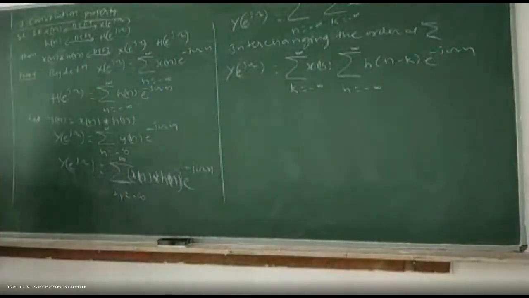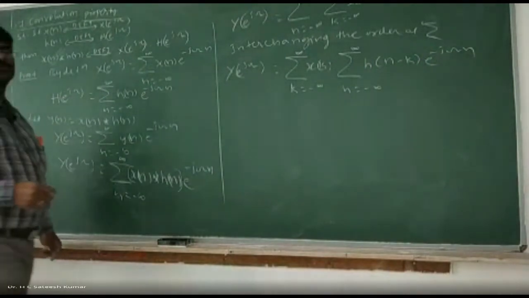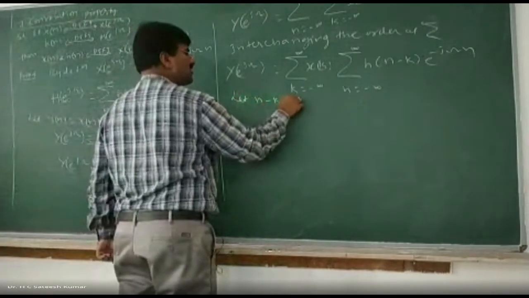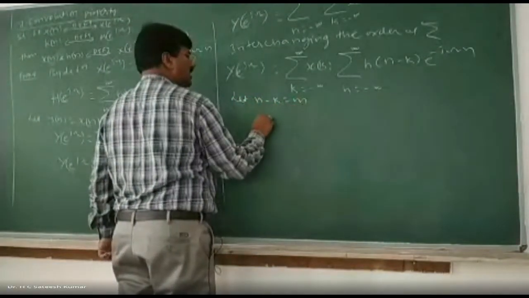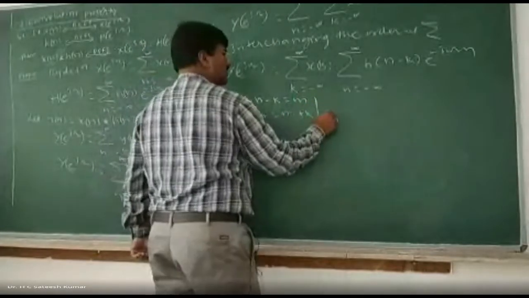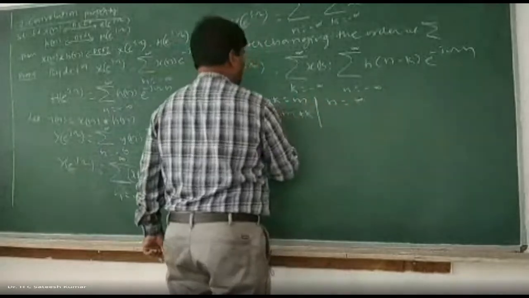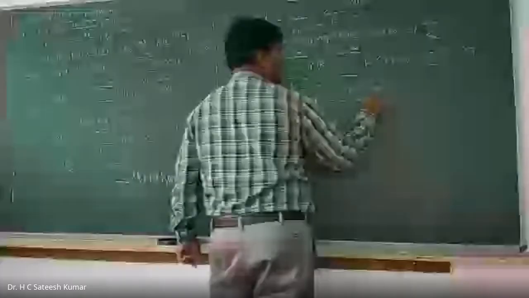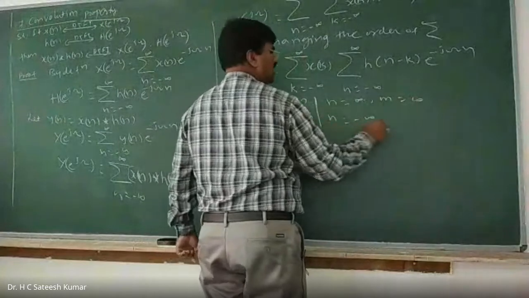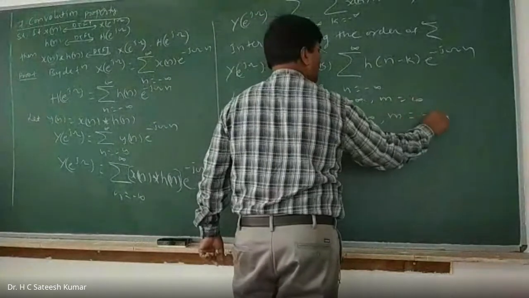Right? So how to do it? Now let us go for substitution. Let n minus k is equal to m. Therefore n is equal to what? M plus k. Limits also you change it. When n is equal to infinity, m also becomes equal to infinity. When n is equal to minus infinity, m also becomes equal to minus infinity.